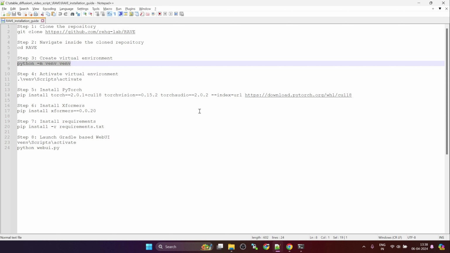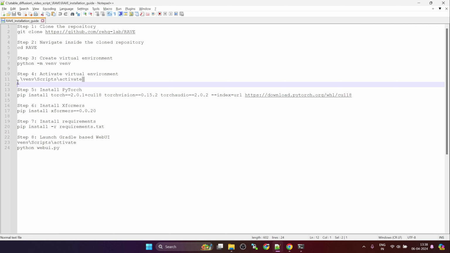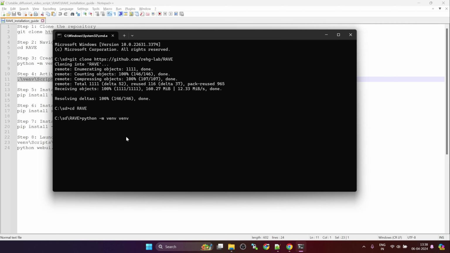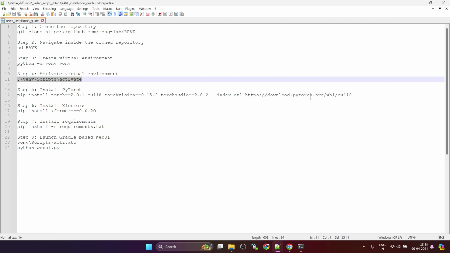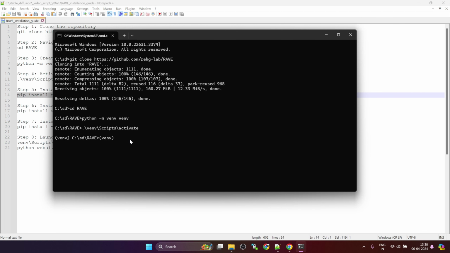Next step is to create the virtual environment. After the virtual environment is created, we need to activate it. Make sure it shows VENV before the path. Now we will install the torch with CUDA to utilize the graphic card.